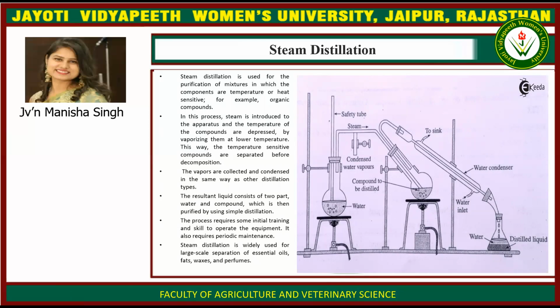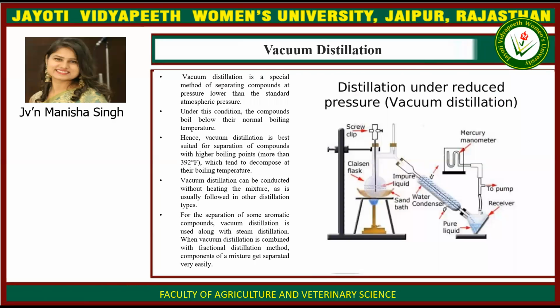The vapors are collected and condensed in the same way as other distillation types. The resultant liquid consists of two parts, water and compound, which is then purified by the simple distillation. The process requires initial training and skill to operate the equipment. It also requires periodic maintenance. Steam distillation is widely used for large-scale separation of essential oils, fats, waxes, and perfumes.